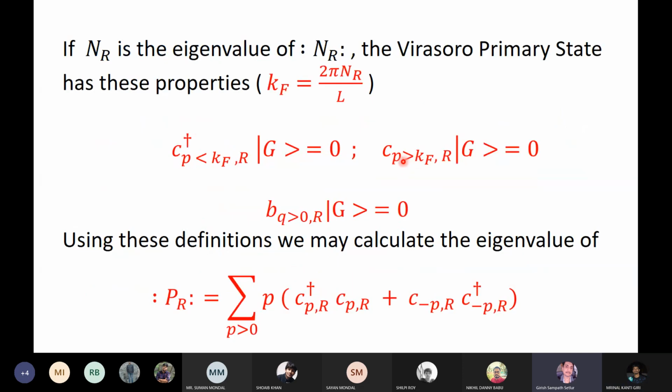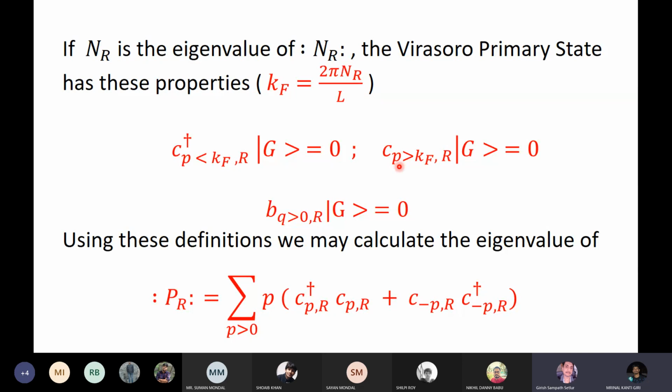So remember when Kf is 0, that corresponds to NR equal to 0. That's the eigenvalue of NR. So if that is 0, then Kf is 0. The original situation was defined in such a way that when P is greater than 0, the annihilation operator acting on the ground state is 0. And if you try to create with P less than 0, it's also 0 because you cannot create when it's already present. You cannot annihilate when it's not there.